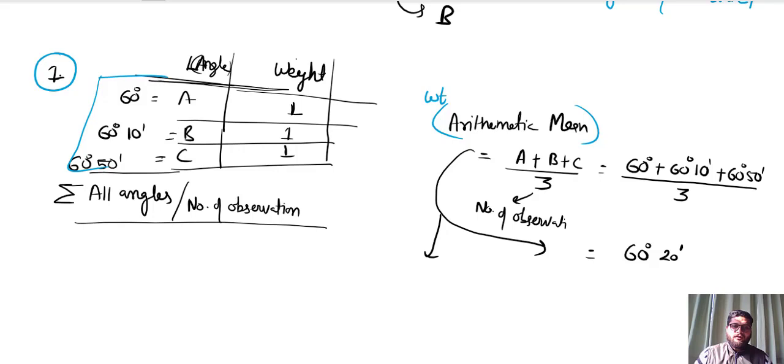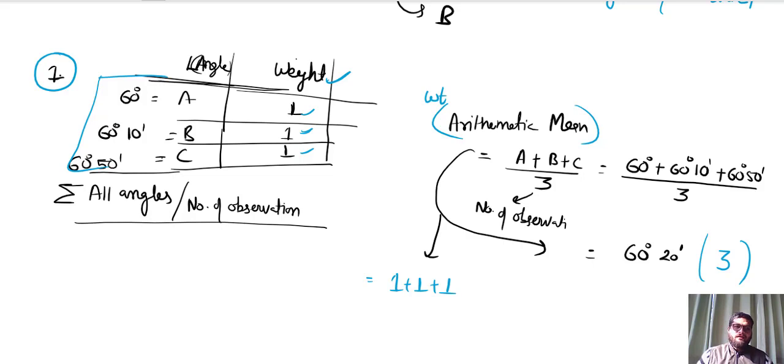will be 1 plus 1 plus 1. Why do I use this? This is only in the case of unit weight observations. In this example, angles A, B, C have unit weight 1, 1, 1. So the weight of the arithmetic mean here is 3, right? So this is the first law.